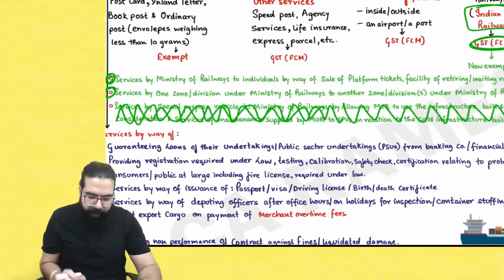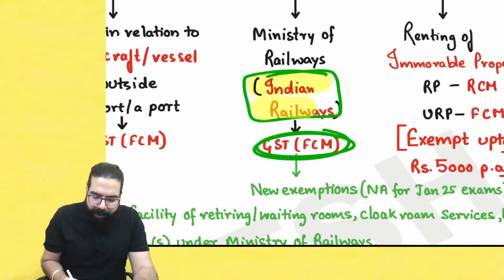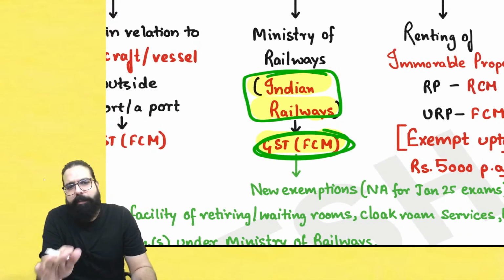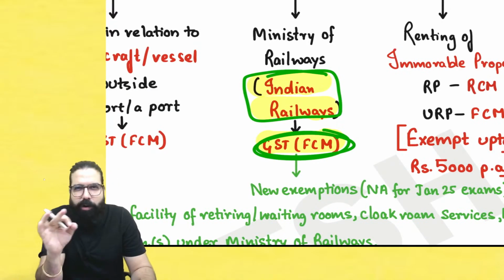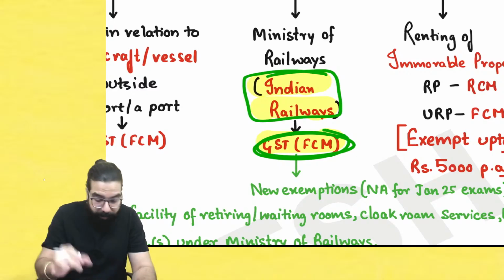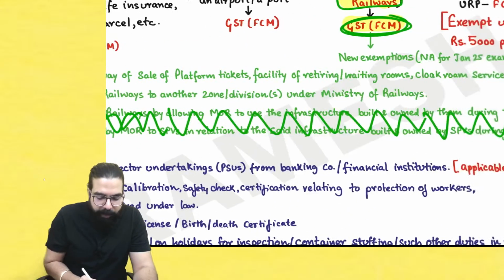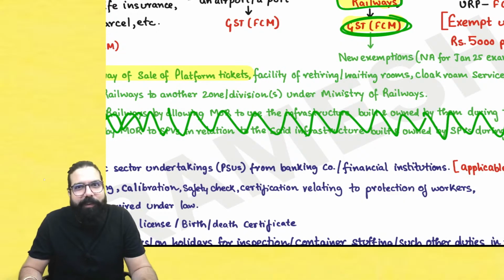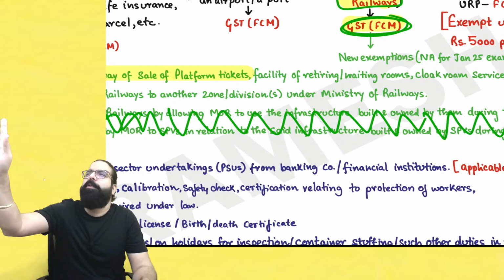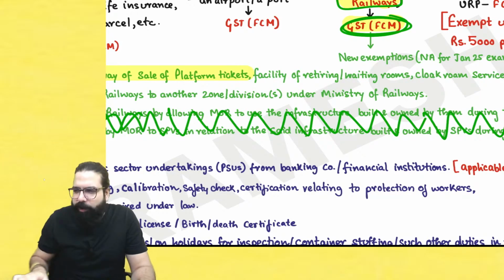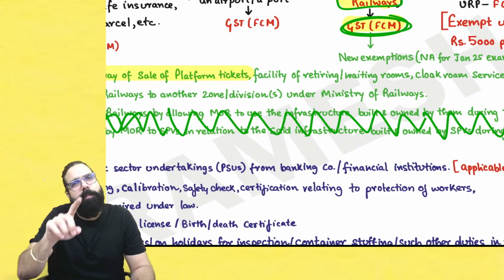Okay, listen. Now, Indian Railways, whenever they are giving services, GST is always chargeable under forward charge mechanism. All services of Indian Railways, GST is always chargeable under forward charge mechanism. But here, they have told Ministry of Railways, whenever Indian Railways is giving services to an individual by way of sale of platform ticket. Arey, you want to go to platform? Supposedly, we have Donald over here. Donald went to the railway station to tell bye-bye to his girlfriend. His girlfriend was going somewhere. So when you enter the railway station, if you don't have a ticket, you should buy a platform ticket.